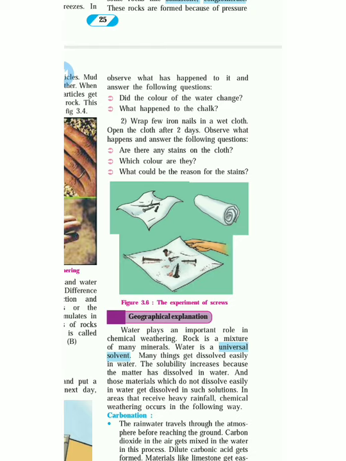Are there any stains on the cloth? Obviously when you put that, and if it is wet, and whatever moisture they have will come out, minerals will come out of it. Obviously it will change the color of the cloth. Which color are they? You have to observe that. It's mostly in reddish color. You can see that. What would be the reason for the stain? Obviously the mineral presence in the nail will create this color.